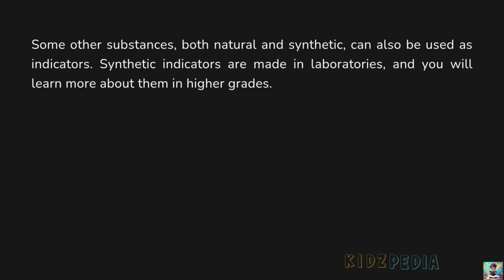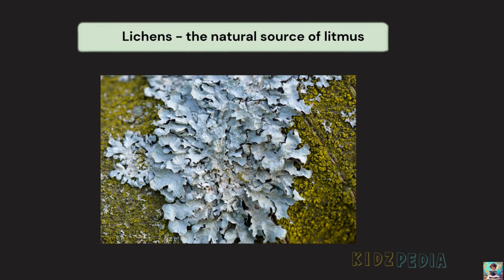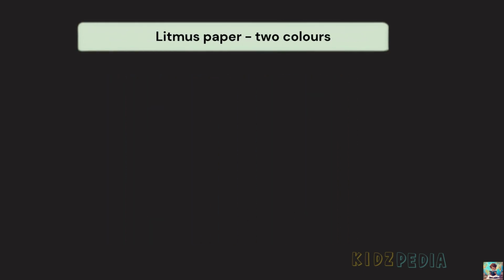Some other substances, both natural and synthetic, can also be used as indicators. Synthetic indicators are made in laboratories and you will learn more about them in higher grades. So, litmus is a natural substance obtained from lichens. Lichens are special living organisms made up of an alga and a fungus living together. They help each other and grow as a single organism. Lichens are commonly found on rocks, tree trunks, walls and other surfaces. Scientists obtain litmus from these lichens.